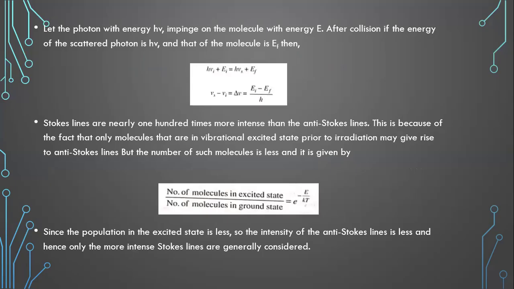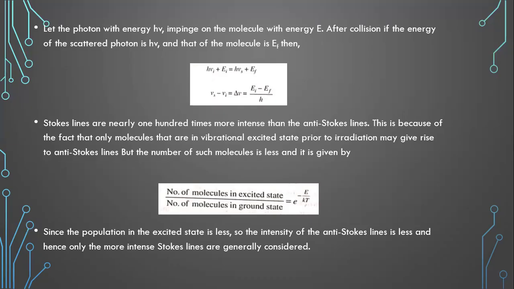Let a photon with energy h nu impinge on the molecule. After collision, the energy of the scattered photon is given by the formula h nu plus the incident photon energy gives the photon plus the energy of the scattered radiation.